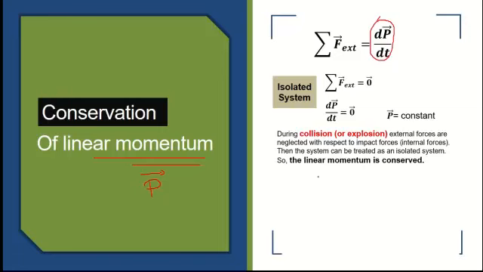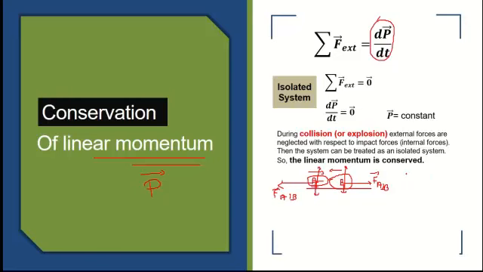Now, if I want to trace a figure here, in the case of a collision, this is the object A and this is the object B. At the instant during the collision, the forces acting on A and B are the weight of A, weight of B, normal of B, and normal of A. We also have the force done by A on B and the force done by B on A. Now these are all the forces on A and on B.